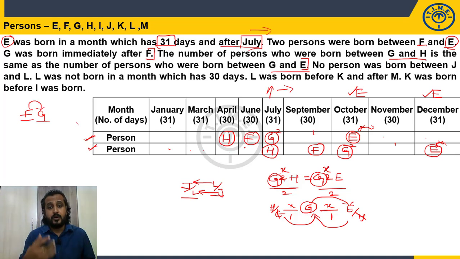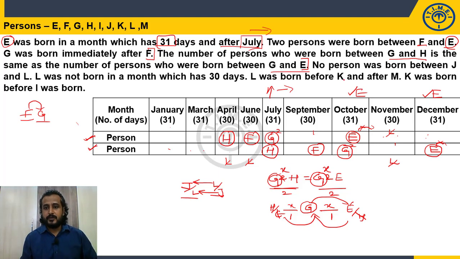It's okay. Go ahead. Don't go for that many cases. L was not born in the month which has 30 days. So L is not here, L is not here, and even L is not here. So in this case, L and J have to be in these 2 positions only, because L and J should come in consecutive positions. But I may take the J here, I may take the L here. That I have scope, right? Still I cannot decide.